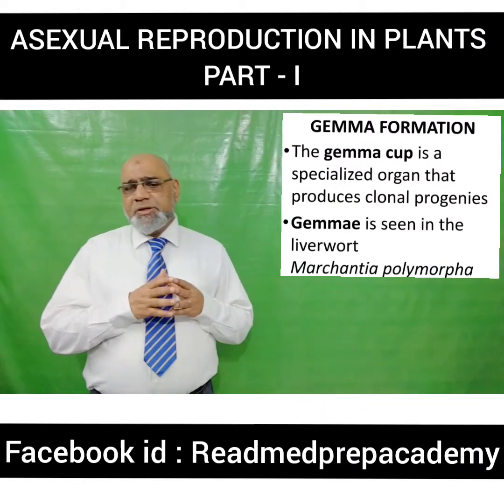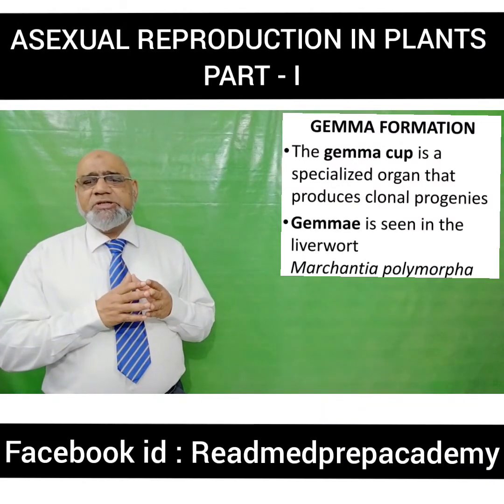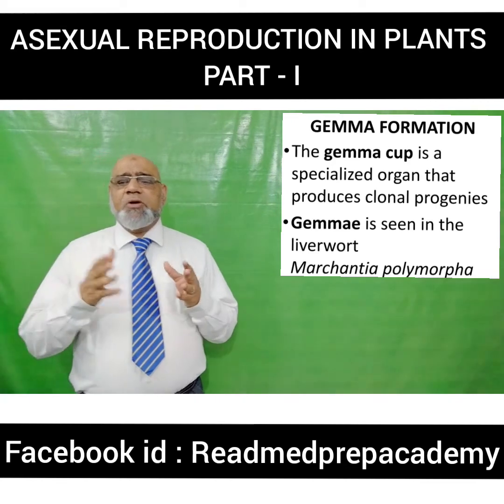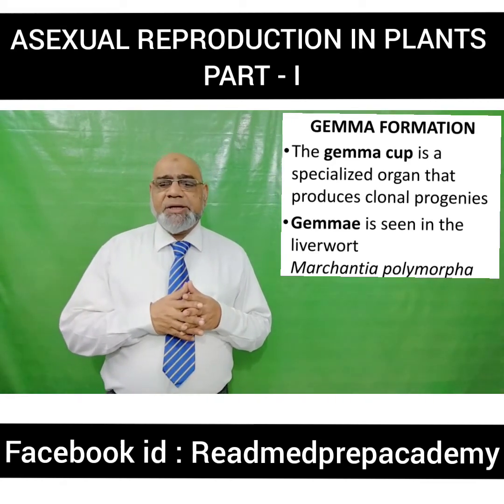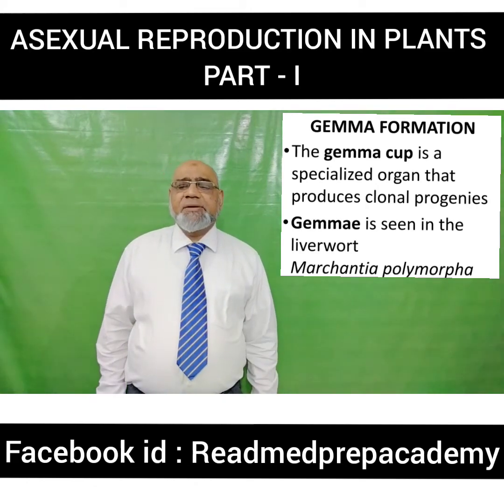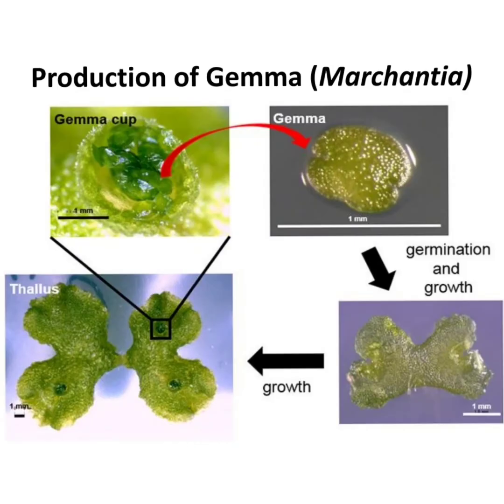Gemma formation. The Gemma cup is a specialized organ that produces clonal progenies. Gemma is seen in the liverwort Marchantia polymorpha. Here you can see the thallus of the Marchantia, and in certain portions it develops Gemma cups, and these Gemma cups separate from the body and grow into a new thallus.